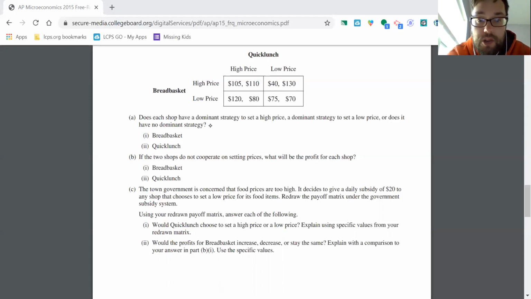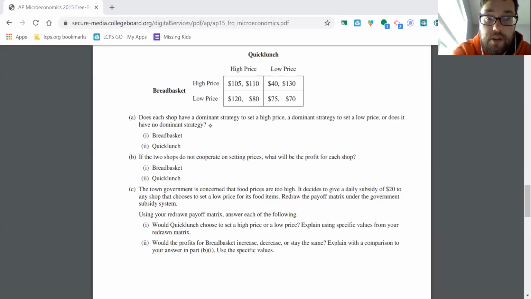Now let's set Breadbasket to a low price. And again, look at the payoffs. So $80 here, the high price, is actually preferable to the 70 payoff. So we saw Quick Lunch's strategy depends upon whatever Breadbasket does. So they have no dominant strategy. So that's Quick Lunch. So we're going to say down here is no dominant strategy.